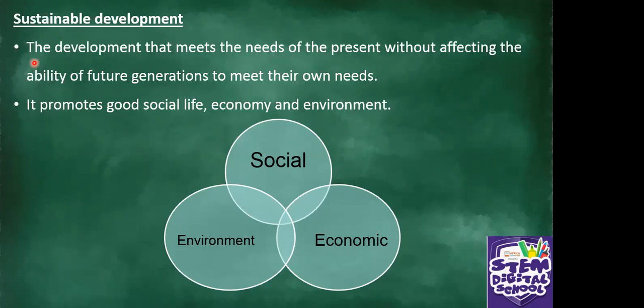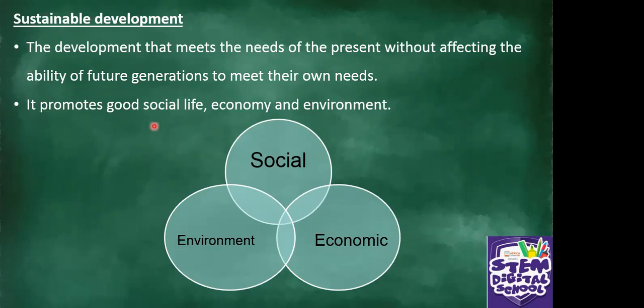Okay, so that is sustainable development. We want to see development that sustains people, that sustains the environment and the economy as well. It's supposed to promote good social life, economy, and environment.